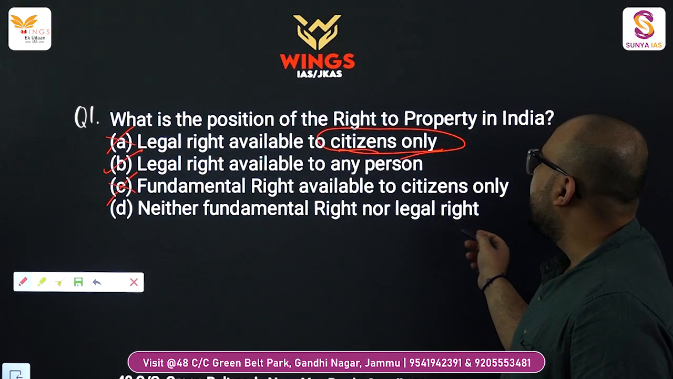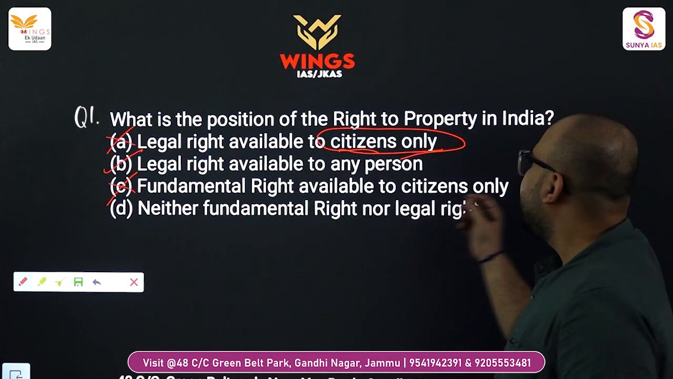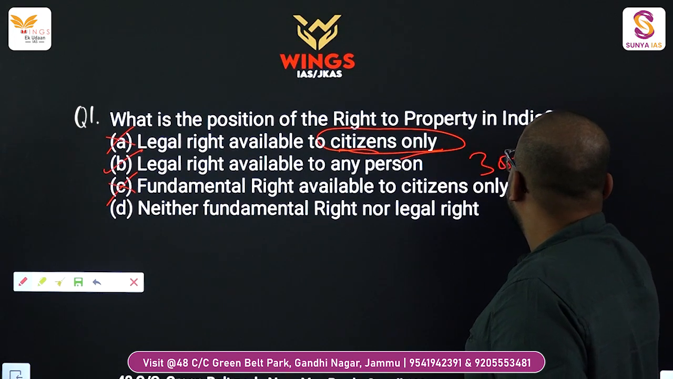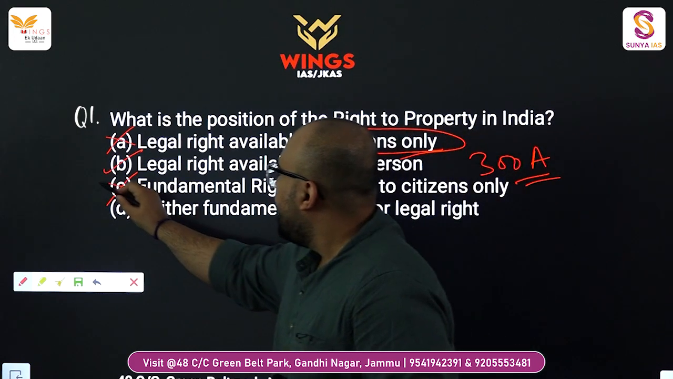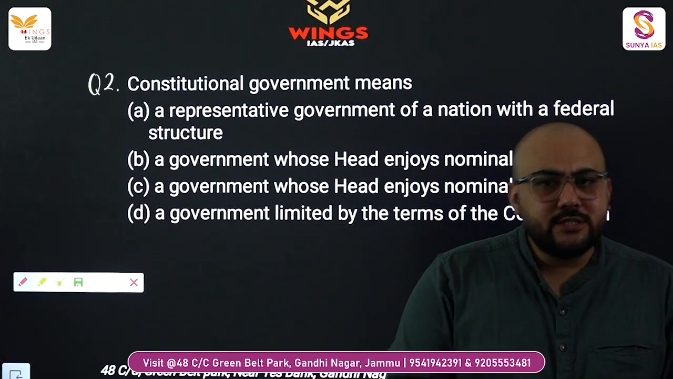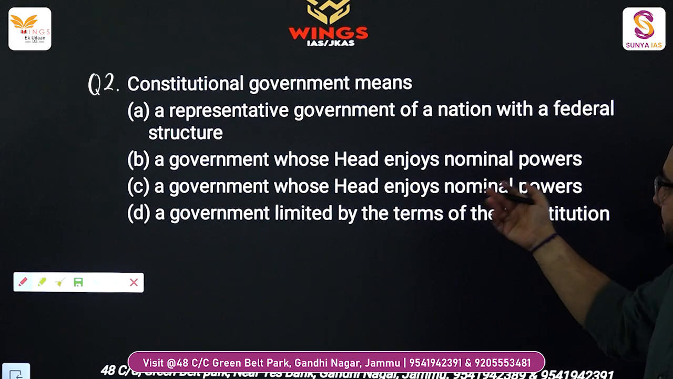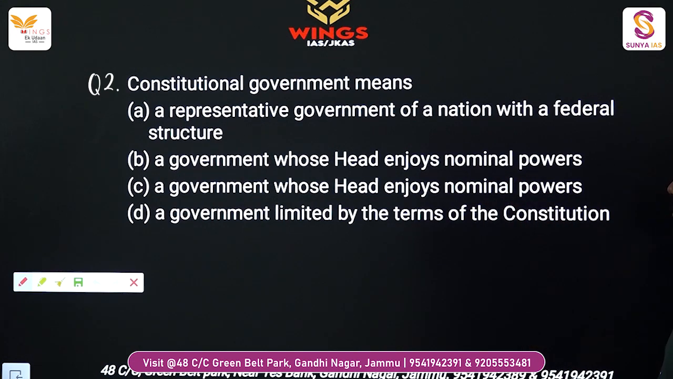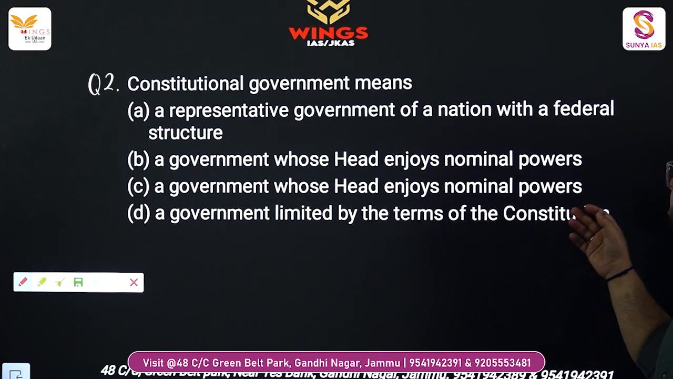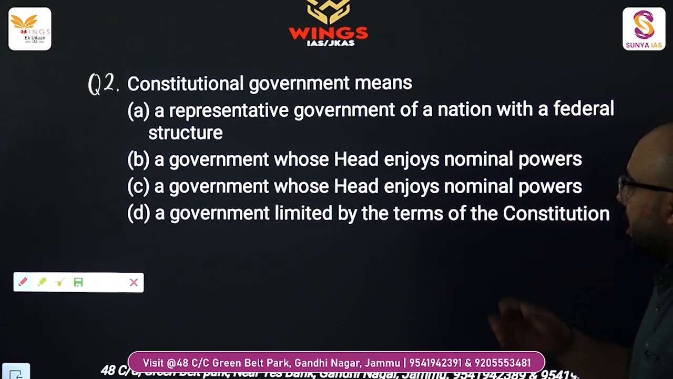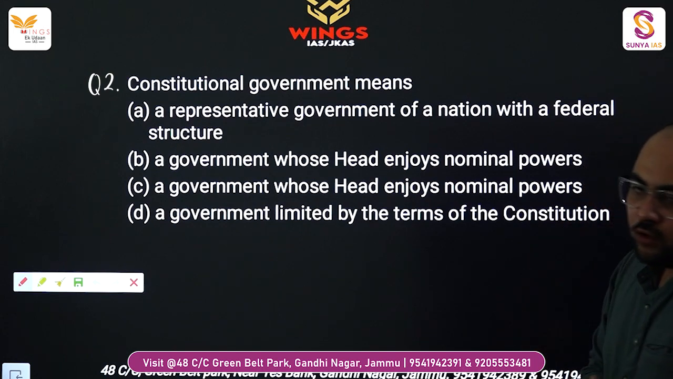Neither fundamental right nor legal right. So the legal right is under Article 300A. So option B. Now coming to the second question. The second question is constitutional government means a representative government of the nation with a federal structure. Option B is a government whose head enjoys nominal powers. Option C is a government limited by the terms of the constitution.